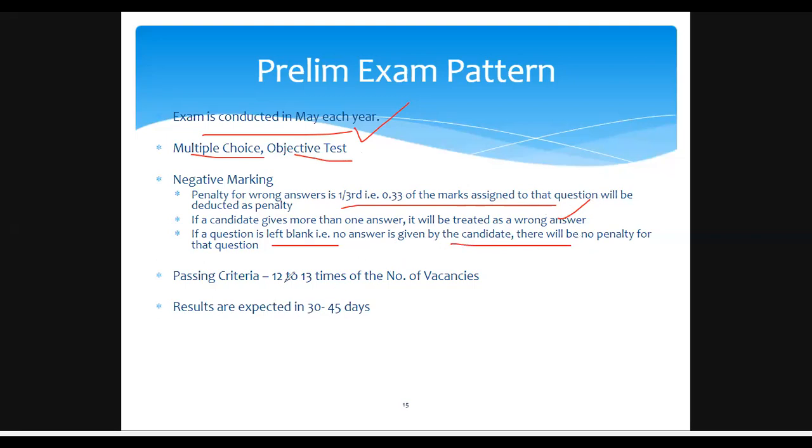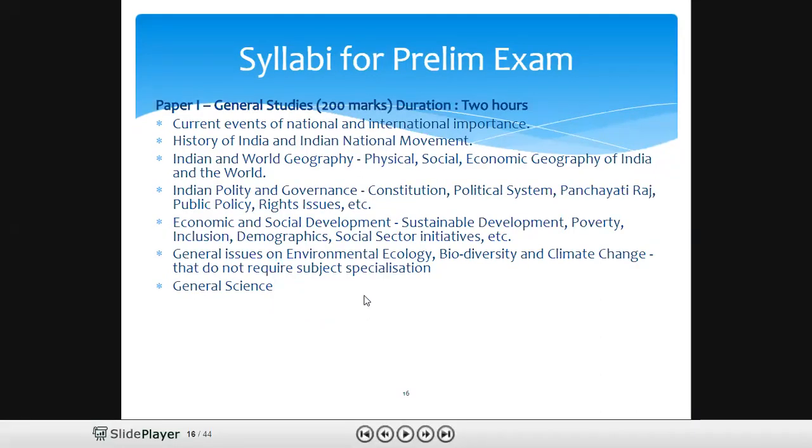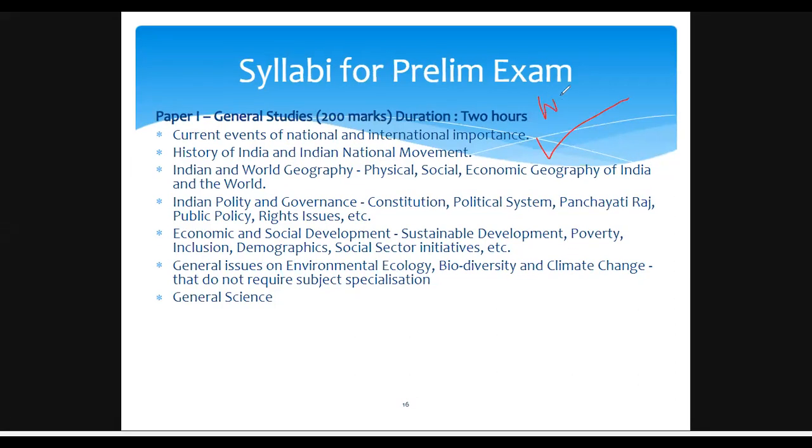Passing criteria: 12 to 13 times the number of vacancies are selected. After the prelims exam, you can expect the results in 30 to 40 days. Now the syllabus for the prelims exam, paper one: current events of national and international importance, that means the newspaper; history of India and the Indian national movement; Indian and world geography; Indian polity and governance; and economic and social development.